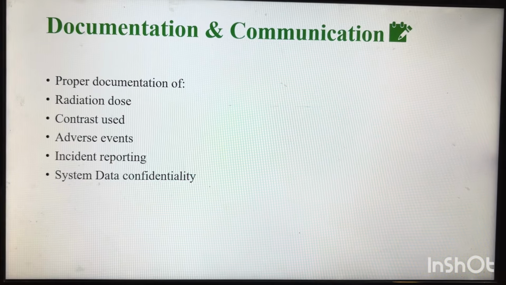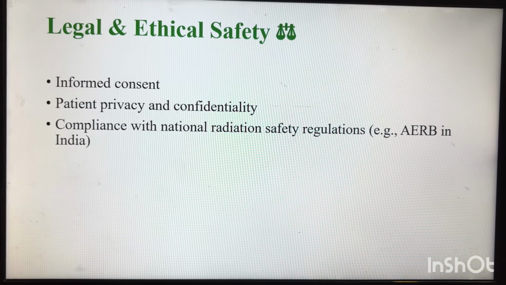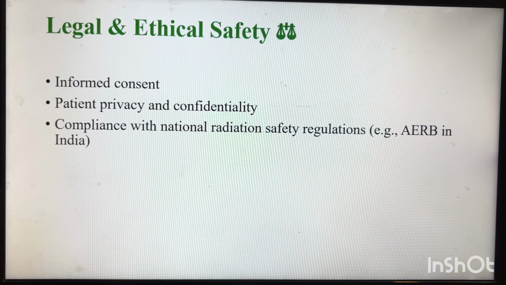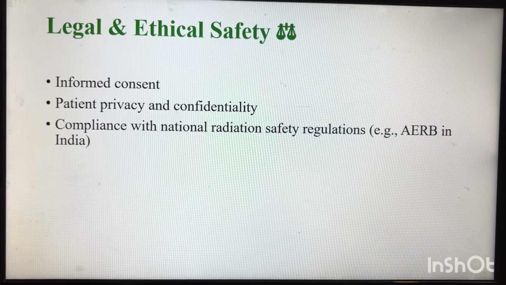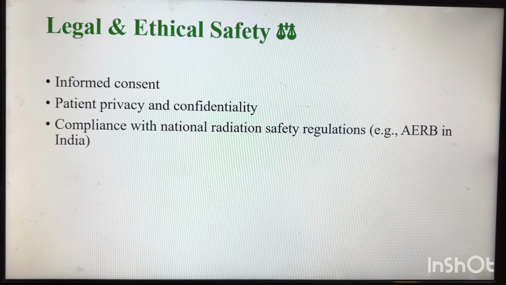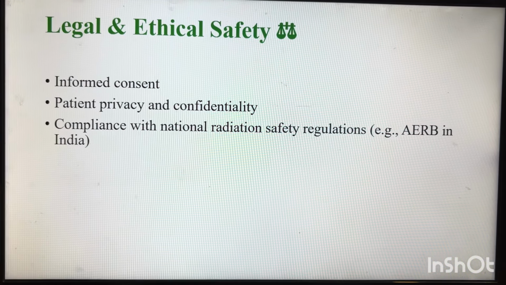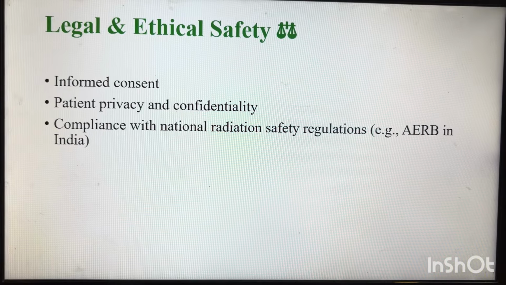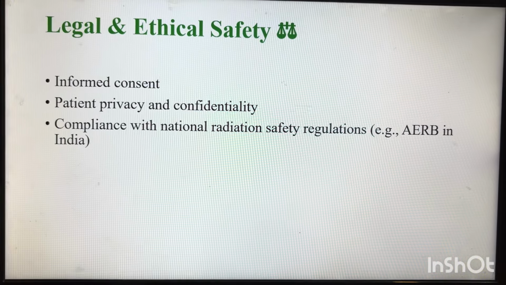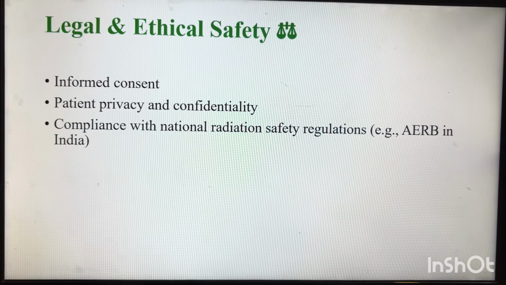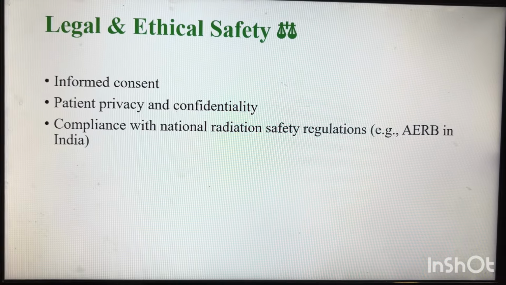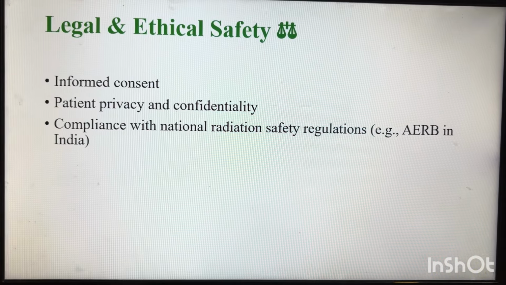Legal and ethical safety. As per the legal requirement, informed consent, as I already told, is required whenever you are taking any patient for any procedure. Consent needs to be taken from the patient about the procedure: what procedure you are going to do, how you are going to do it, and what is the risk, benefit, and alternative.